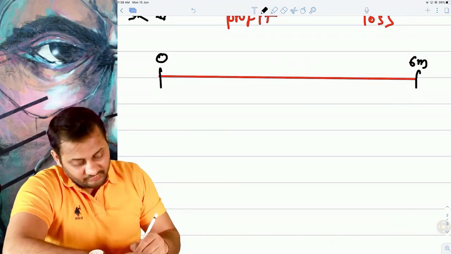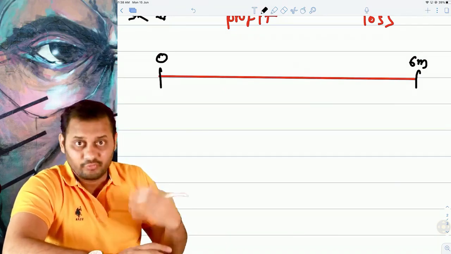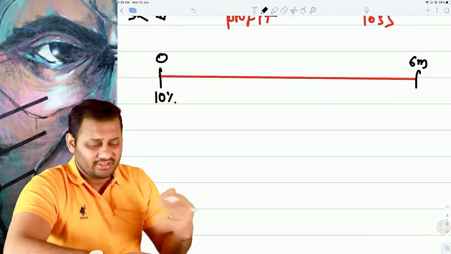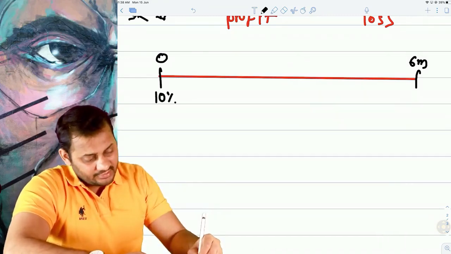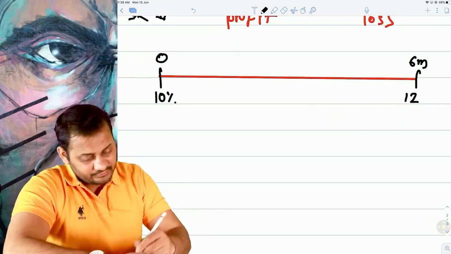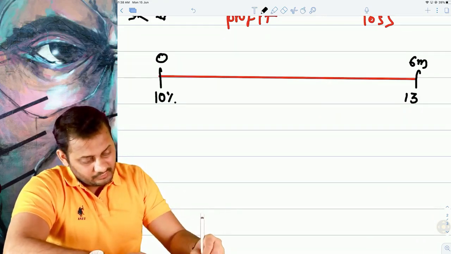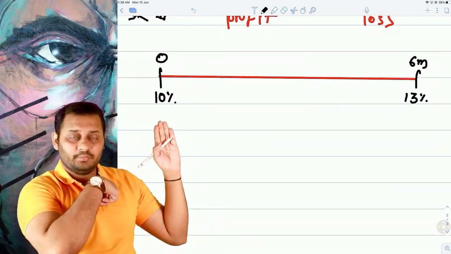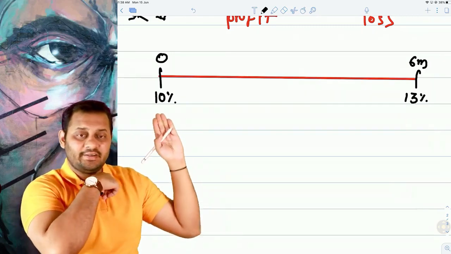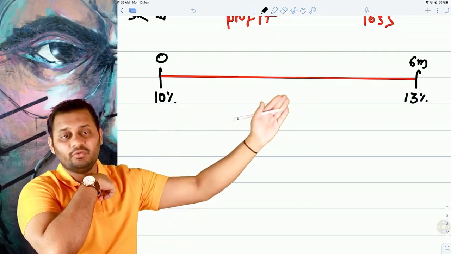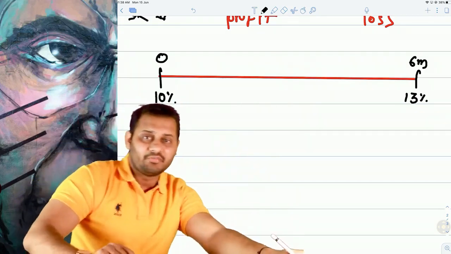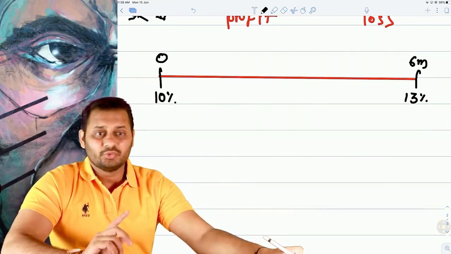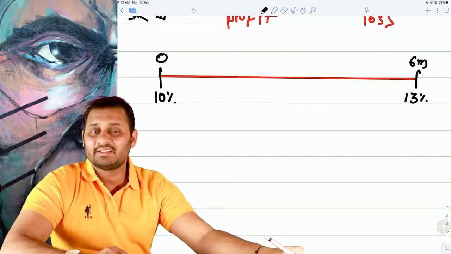So let's take, for example, today's floating interest rate, which is 10%, and you have this fear that the interest rate after 6 months may increase to 13%. That means I can take a loan of 1 lakh rupees at 10% today, and the same loan will cost me 13% after 6 months. Tell me one thing, do you think anyone wants to pay higher interest on the same amount?